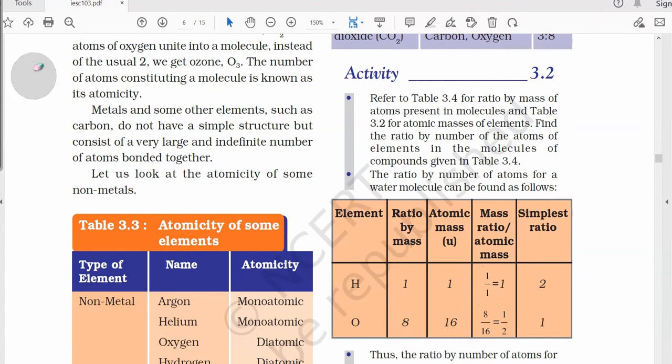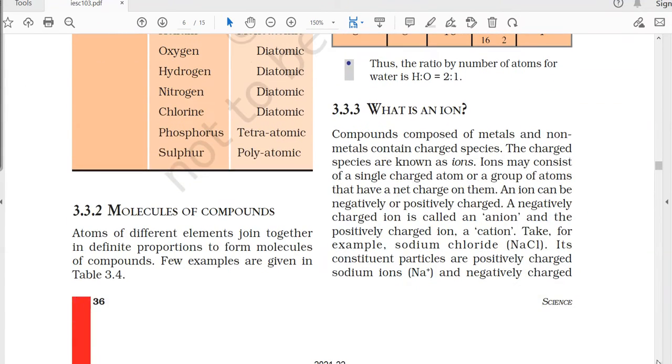Okay, next is the molecules of compounds. So when two or more atoms of different elements are joined together in a definite ratio, in a definite proportion, to form a molecule, then it is termed as a compound. For example, H2O, CO2.